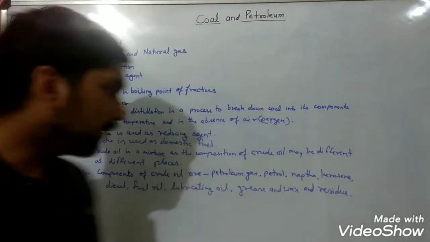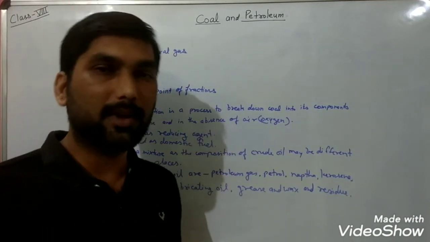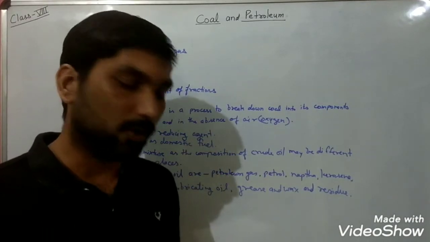So these are the components of crude oil which we obtain after the fractional distillation process.